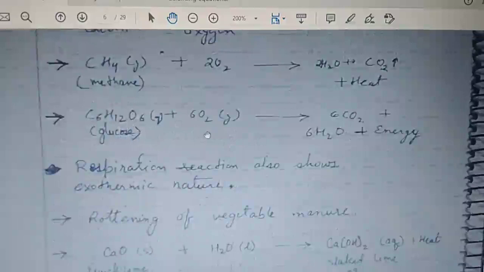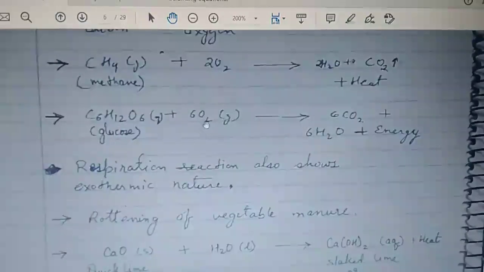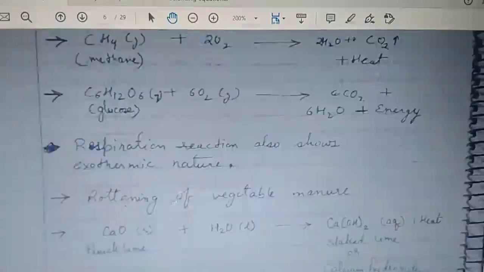Glucose, in each and every cell, when it comes in contact with oxygen, gives carbon dioxide, water and energy, and this energy is the heat energy which maintains your body temperature. Next, rotting of vegetable manure is also an example of an exothermic reaction.